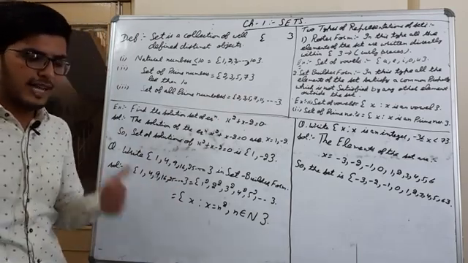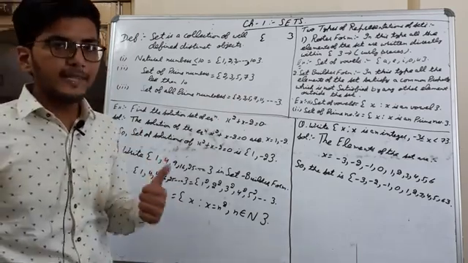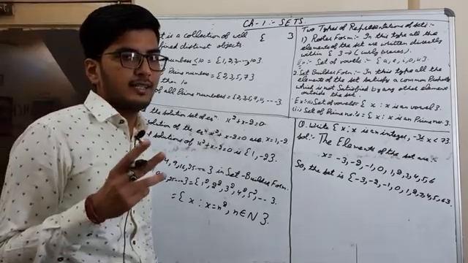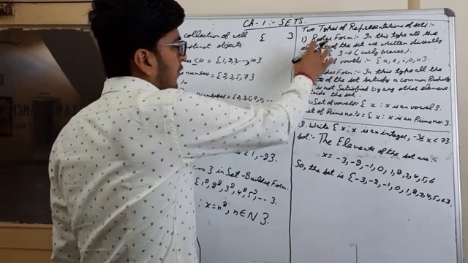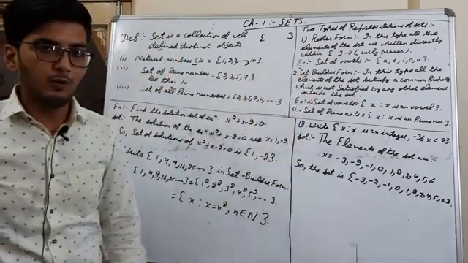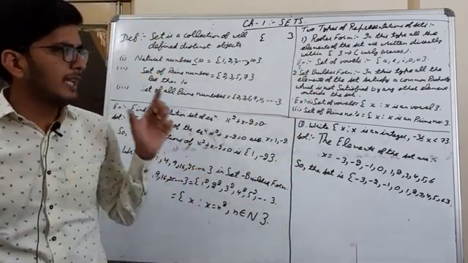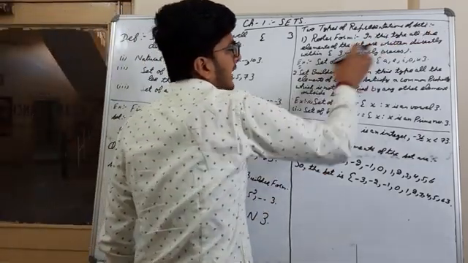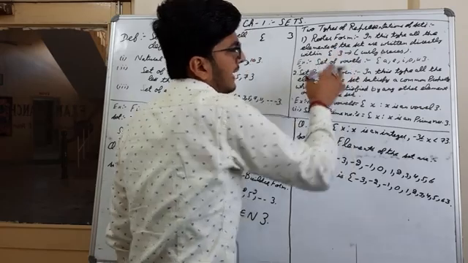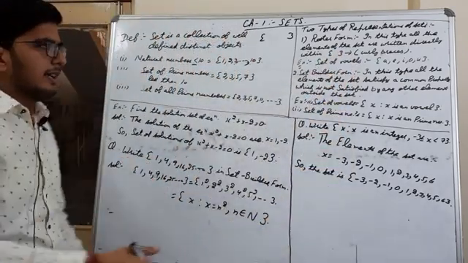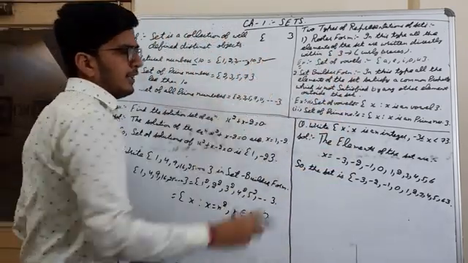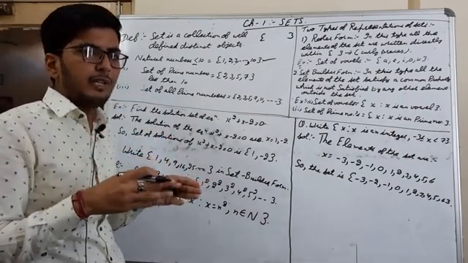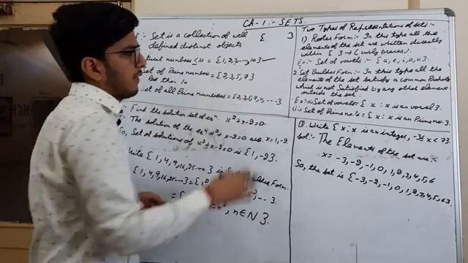Now next we will discuss representations of sets. Two types of representation for sets are given. First is roster form. Second is set builder form. Roster form: in this form, all the elements of the set are written directly within curly braces. Like here, we wrote all the elements directly in the curly braces. That is our roster form.